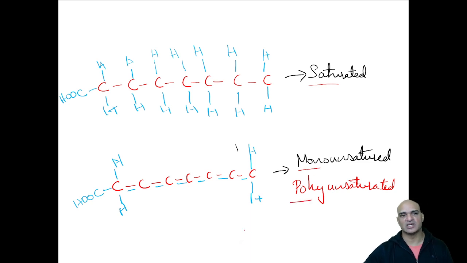You should remember, saturated fats are generally solid at room temperature, whereas unsaturated fats are generally liquid at room temperature. And you should also remember, the fats that come from animals, that means in the form of milk and egg and meat and all that, contain a lot of saturated fats. Whereas those that come from plant origin contain more unsaturated fats. This is something which you need to remember.